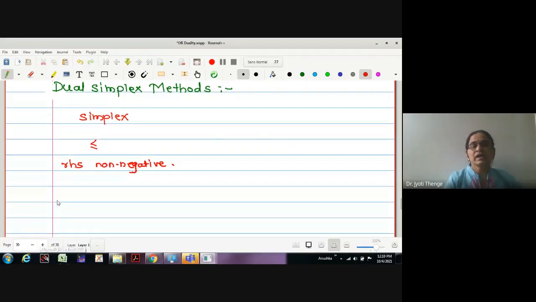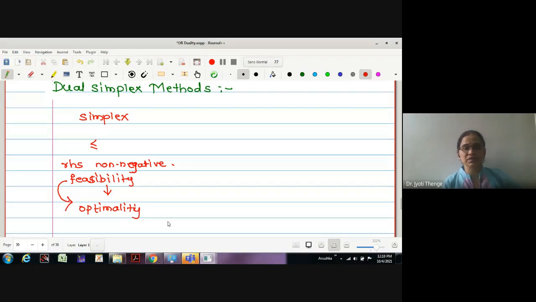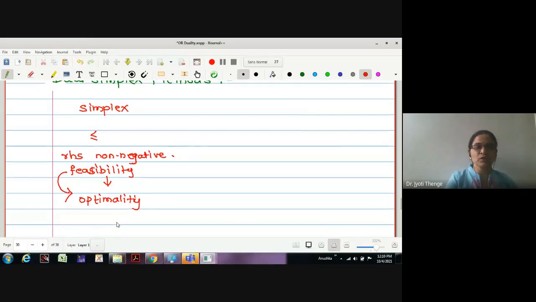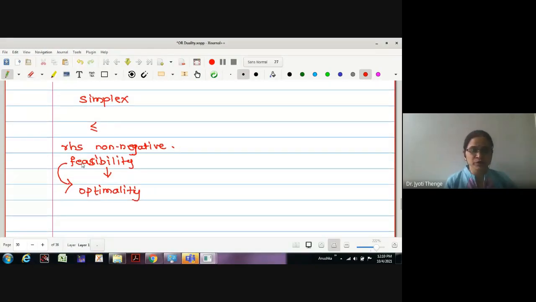Then we start with an initial basic feasible solution. That is, while solving the problem, we start with feasibility, and this feasibility is taken to optimality. That is, we start with an initial basic feasible solution and take the problem to the optimal basic feasible solution. We start with feasibility and reach optimality of the solution, right?